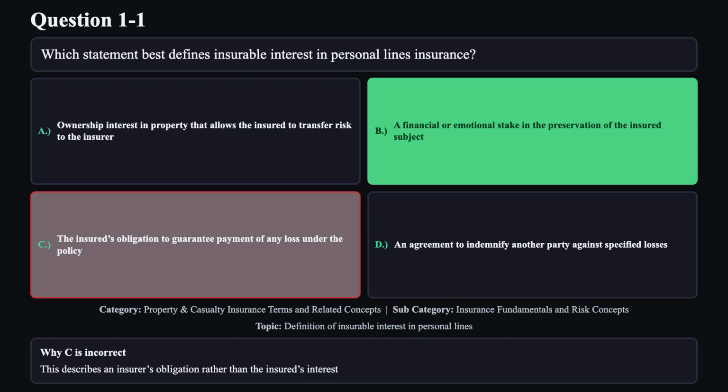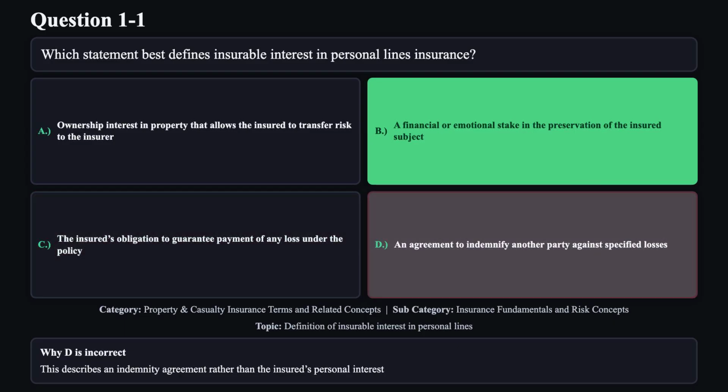Reason C is not correct. This describes an insurer's obligation rather than the insured's interest. Reason D is not correct. This describes an indemnity agreement rather than the insured's personal interest.